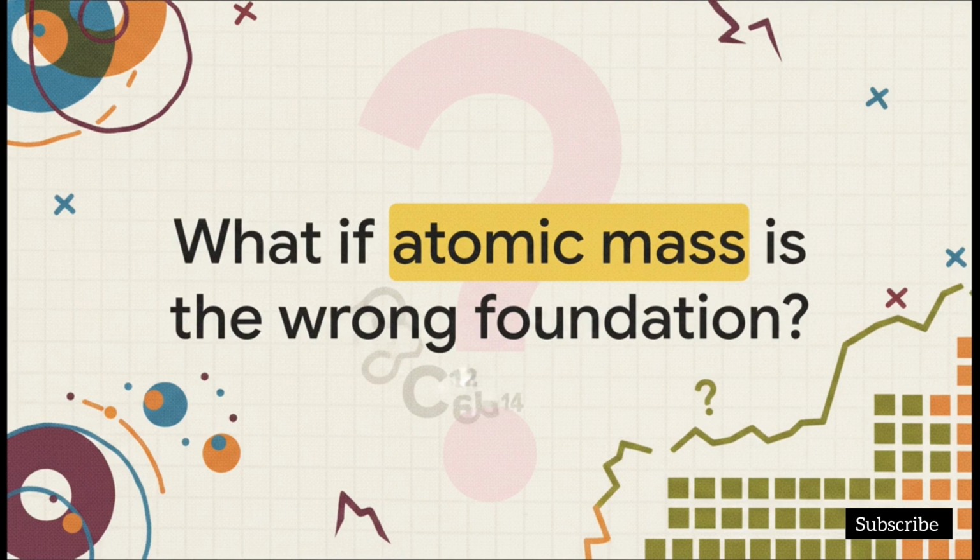Mendeleev's work was without a doubt a world-changing milestone. He successfully brought order to absolute chaos. But those lingering flaws, the isotopes, the heavy before light swaps, well, they kind of prove that atomic mass wasn't the flawless foundation he thought it was. Which leaves us with a massive question. If atomic mass is wrong, what is the real secret hidden inside the atom? Keep that thought in your head, because that is exactly what we'll be decoding in our next explainer as we discover the modern periodic table.